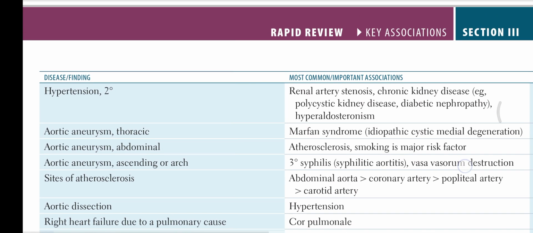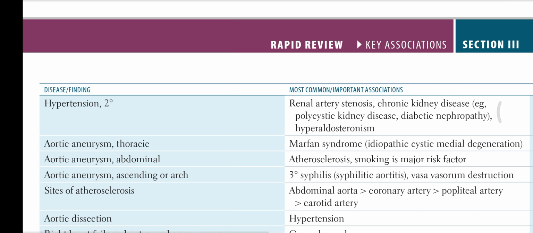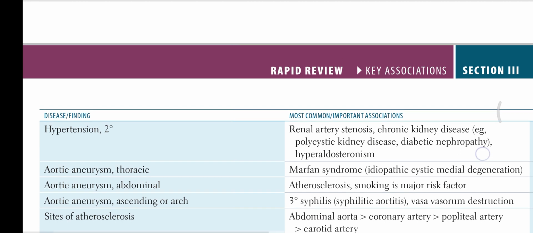Sites of atherosclerosis: abdominal aorta, coronary artery, popliteal artery, carotid artery. Now, aortic aneurysm.